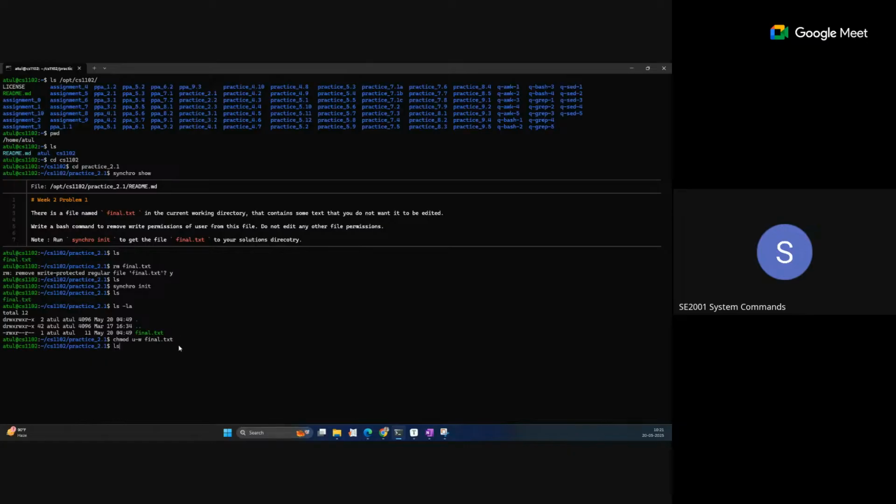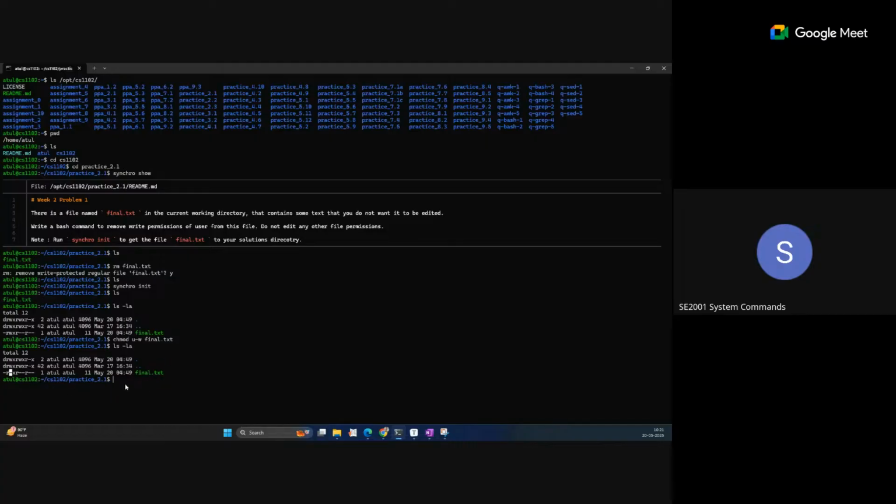Okay, so now ls -la, and now you can see this w is removed from this file. So we have done our task. This is the command-based question. Later you will see you have to write a set of commands to perform something, and you have to write all those commands in some script file. That script file you can create with the help of some editor like the vi editor or nano editor. That will come in the next level of questions. This is just a single command-based question, so we can directly perform this.